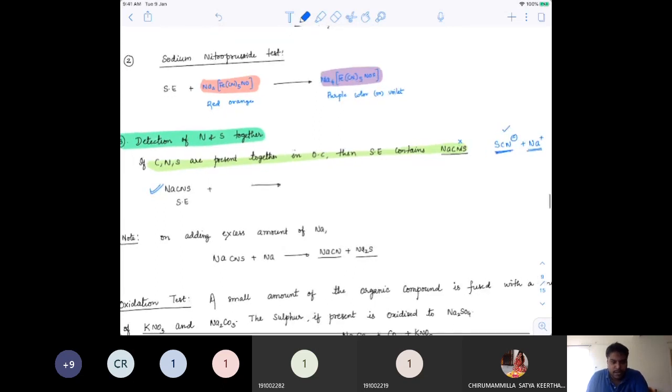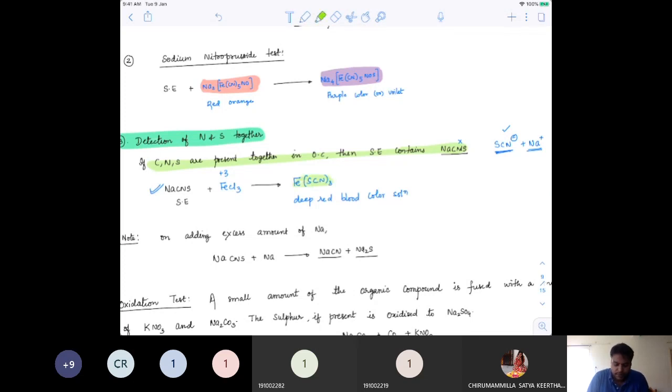If you react that with FeCl3, that is iron in the +3 oxidation state, it will convert into Fe(SCN)3, which is a deep blood red color solution. It's not a precipitate. It's very important to understand that it is not a precipitate.